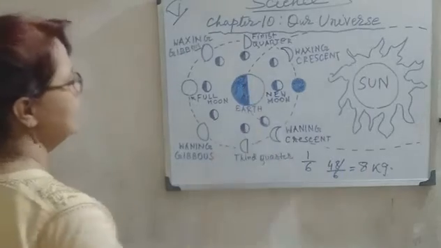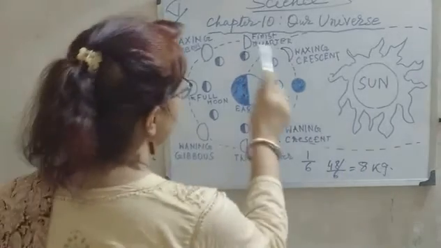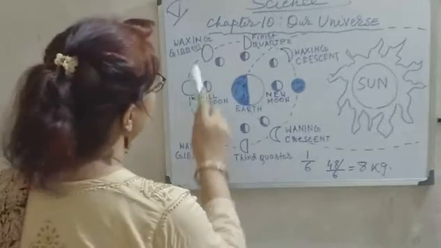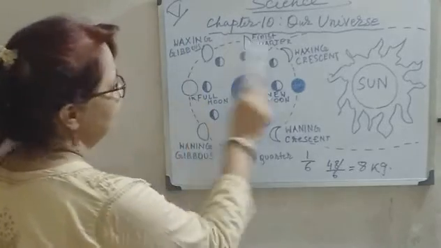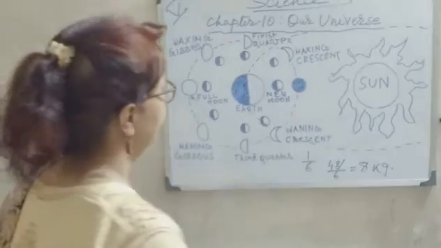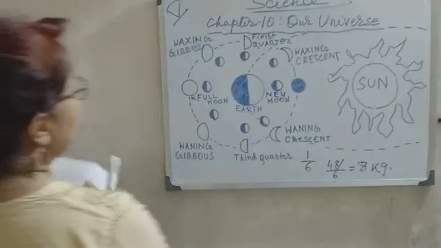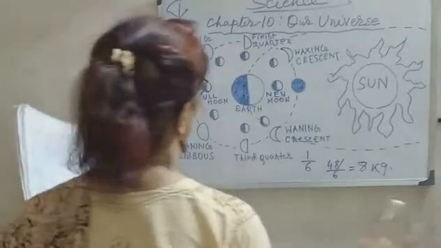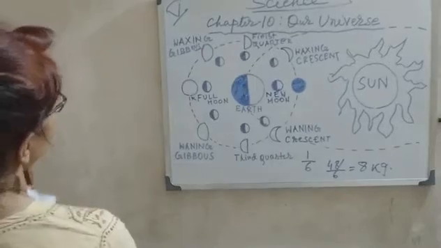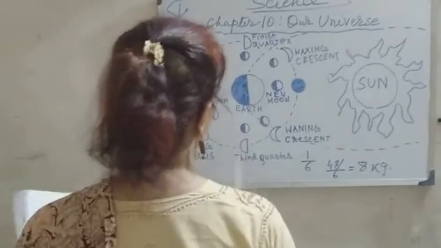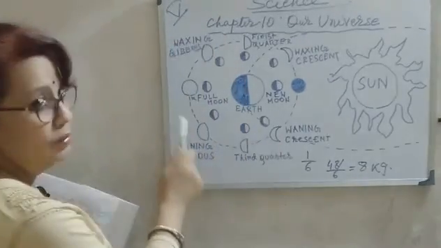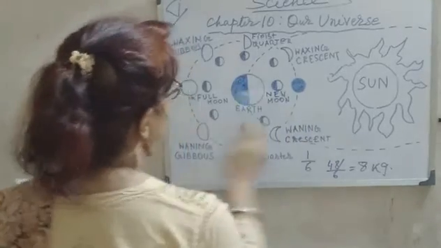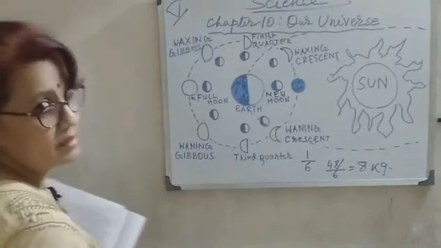And this is also a fixed path around the earth, through which the moon revolves around the earth. So as the sun, moon and earth revolve around each other, we can see different phases of the moon from earth, as the moon has no light of its own and only gets the sun's light and is lit by that. Okay?